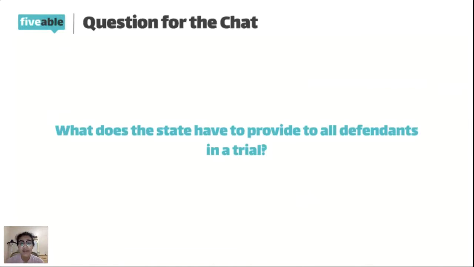So, question for you guys. What does the state have to provide to all defendants in a trial? And this is in the case that they can't actually afford them or have access to them for some reason. So Quinn says it's a lawyer. Yeah, and so Quinn is right. If a person can't afford representation or for some other reason can't get it, the state has to give it to them because it's difficult to guarantee a fair trial if people don't have the resources to build a case.